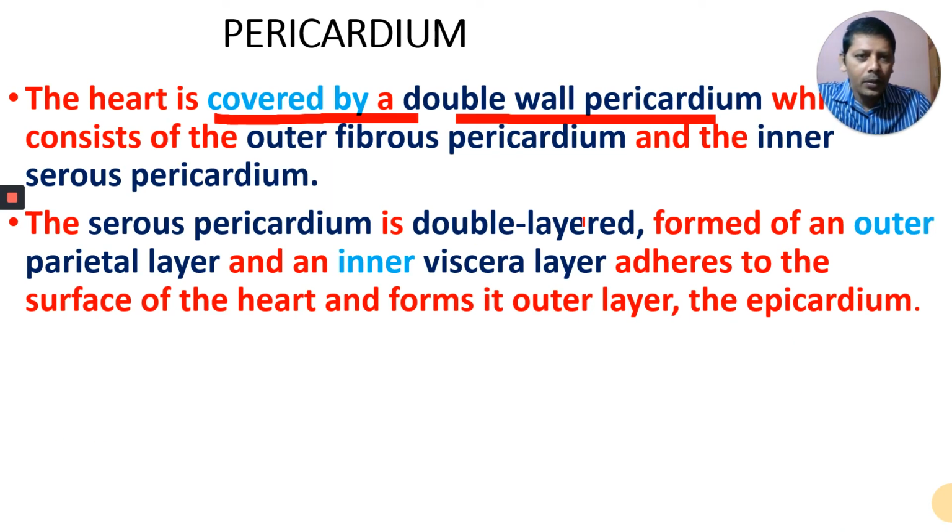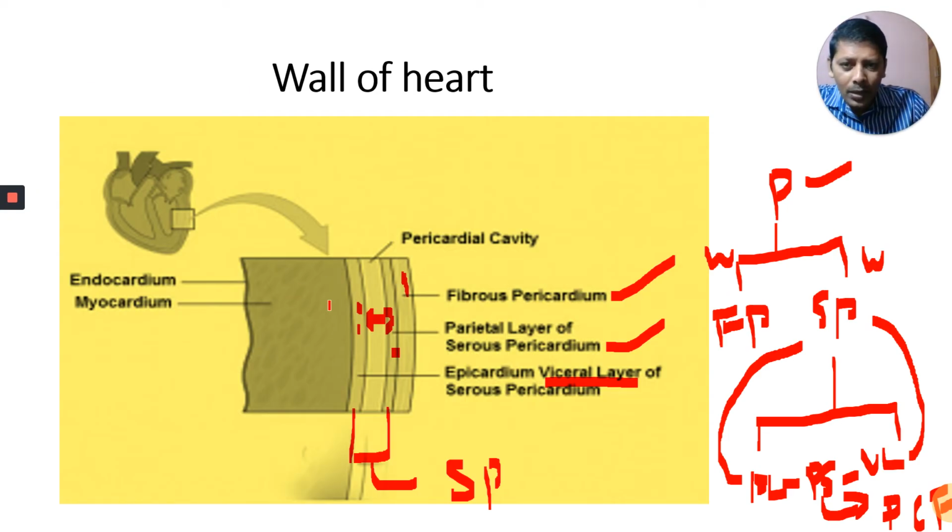The serous pericardium is double layered and formed of an outer parietal layer and an inner visceral layer. This is the visceral layer. You can observe here, it is attached to our heart. This is the heart wall. We cut some part and put it here, and this is the visceral layer.